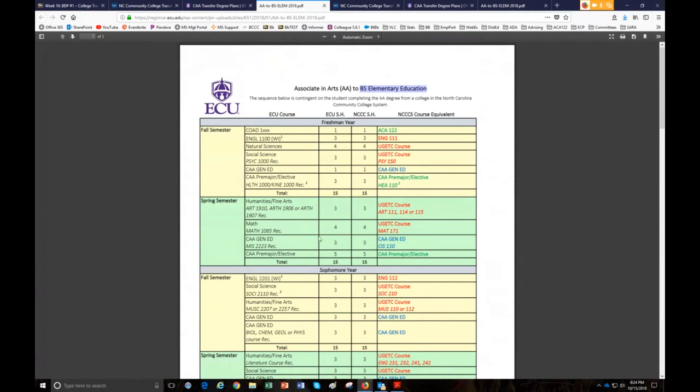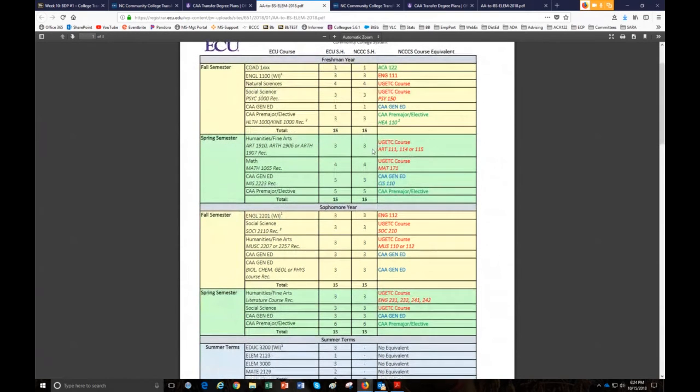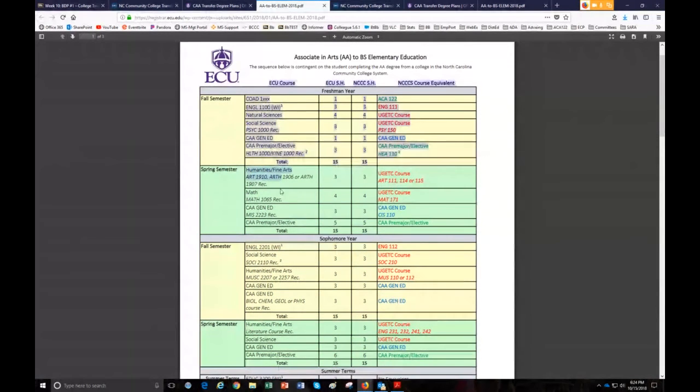Now, by earning an associate's degree from Beaufort, you will be at an advantage because in the first 2 years, all of your general education requirements, this part right here, should be completed by the time you get to ECU, which will save you lots of money. So we're going to use this document to see what ECU is requiring.